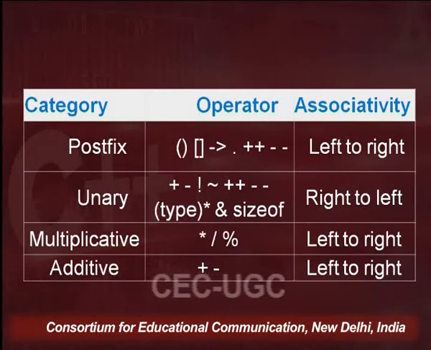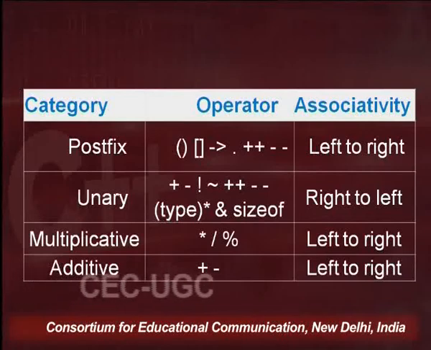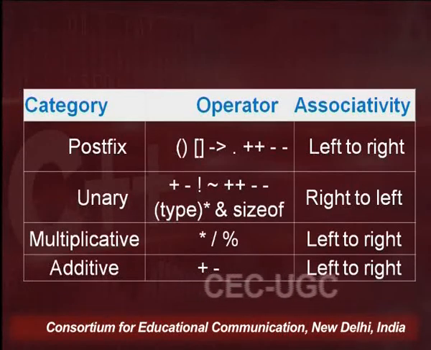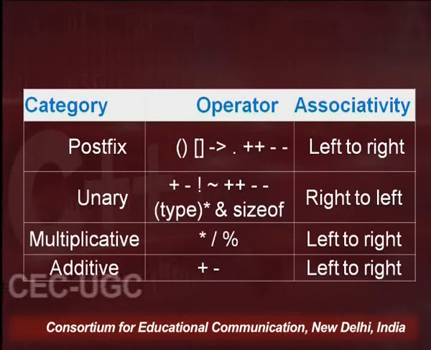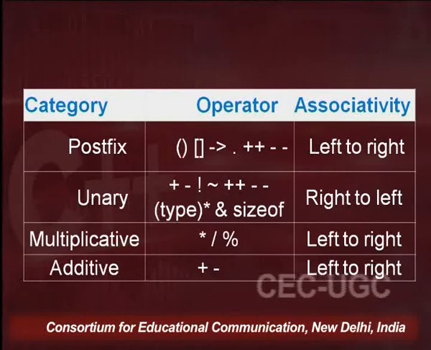That means the postfix category, in which parenthesis and dereferencing operators are there, plus plus and minus minus used in postfix form, has the highest precedence. Associativity is from left to right. Then comes unary operators, associativity is from right to left.